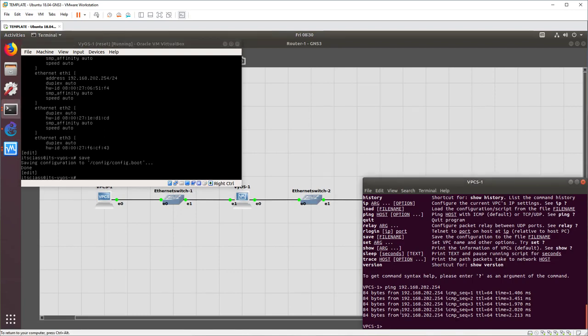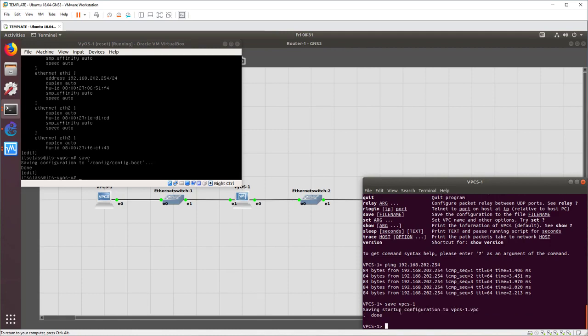All right, so let's go on and talk a little about saving in VPCS, because that's also something you might want to do. You can see here on the screen it says save and file name. So we'll say save, and we'll say VPCS-1. And there it is. It saves it to a VPCS file.